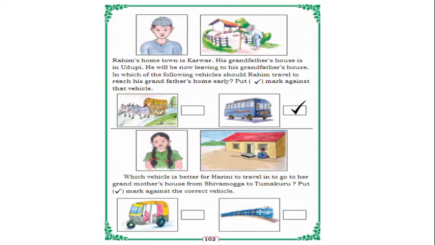Okay. And in the next picture, which vehicle is better for Harini to travel to go to her grandmother's house from Shivamogga to Tumkur?